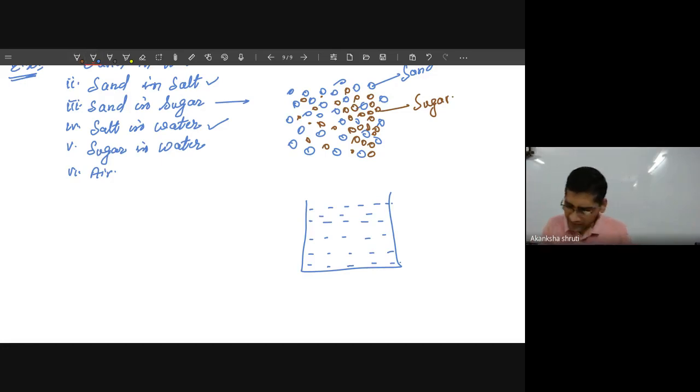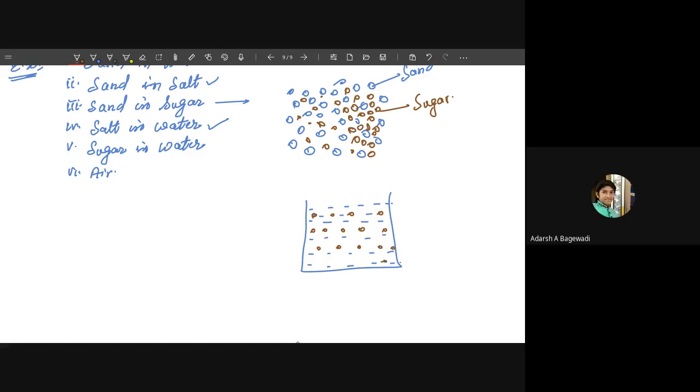Now, if I add the sugar, it will dissolve in water. The number of particles of sugar is almost equal everywhere. We can't see it with our naked eye.